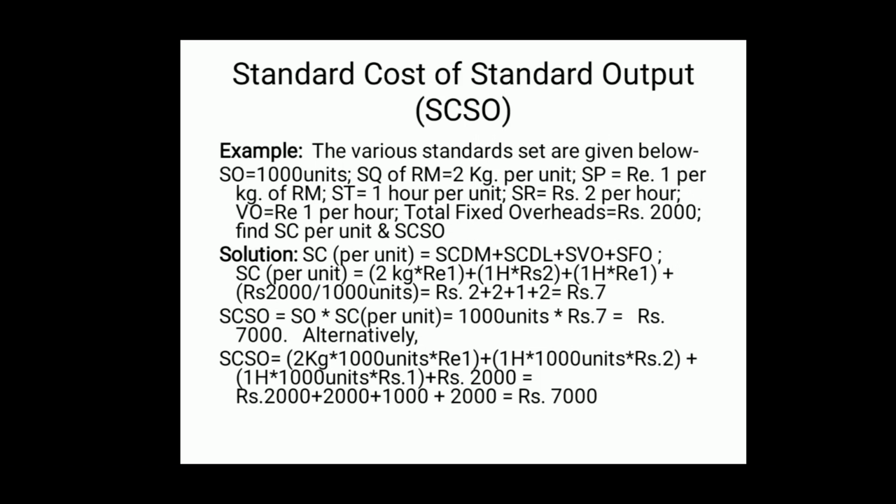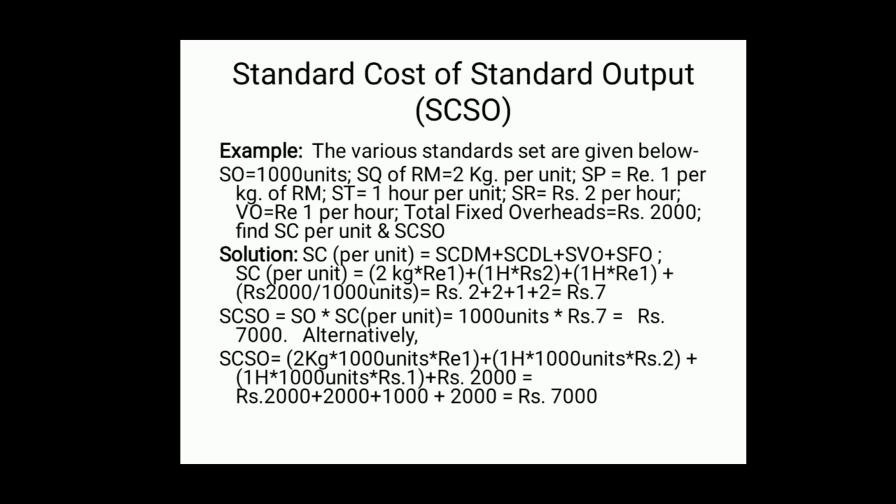Next, SCDL, standard cost of direct labor. 1 hour is required, it is given, to produce 1 unit of output, and the wage rate is rupees 2 per hour. Therefore, 1 hour into rupees 2, we get rupees 2, that is the standard cost of direct labor.